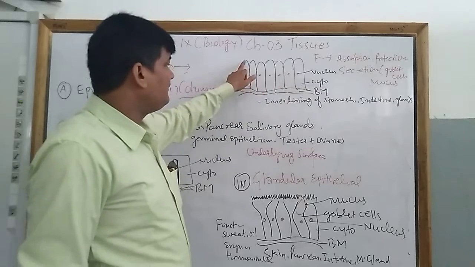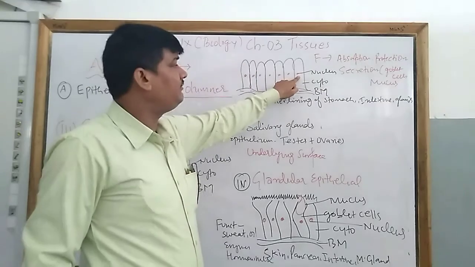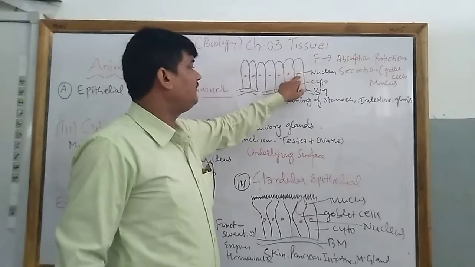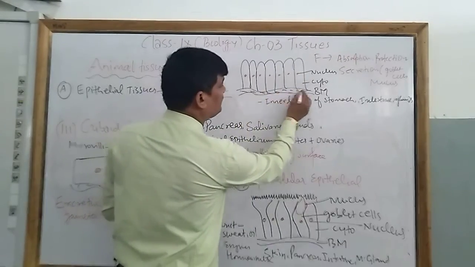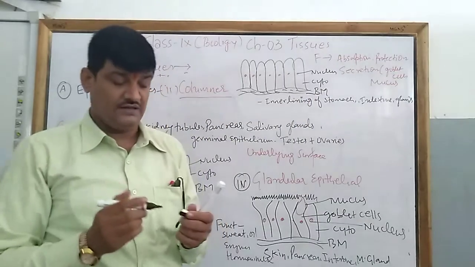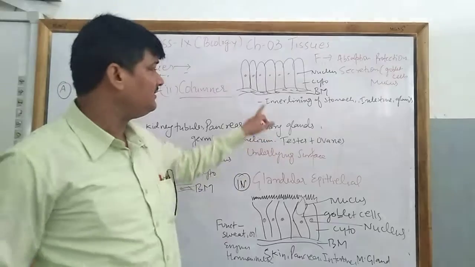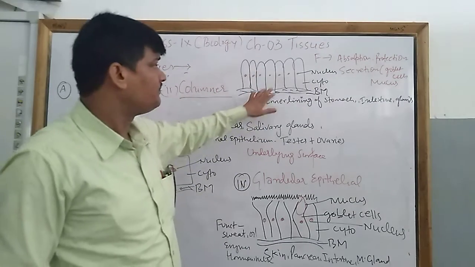Number one, you can see the structure has a pillar-like shape. There is the presence of a nucleus. This is called cytoplasm and this is known as the basement membrane. Basement membrane is a characteristic of all epithelial tissue. This structure is found in all four kinds of epithelial tissue.